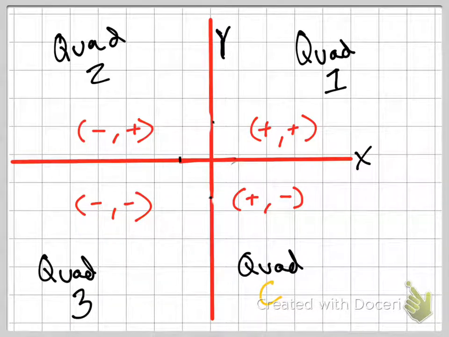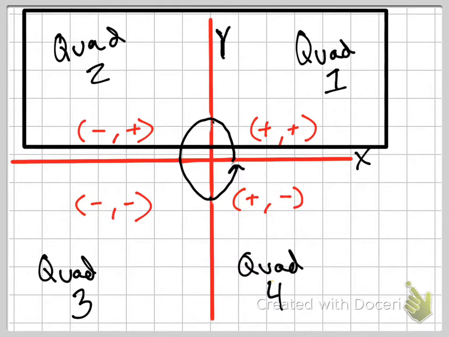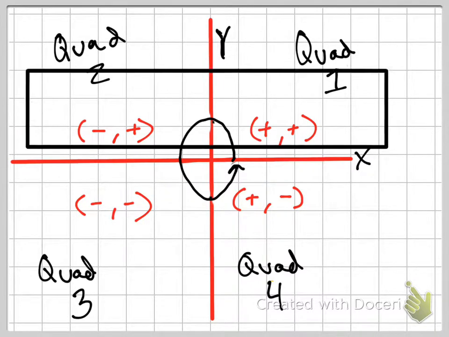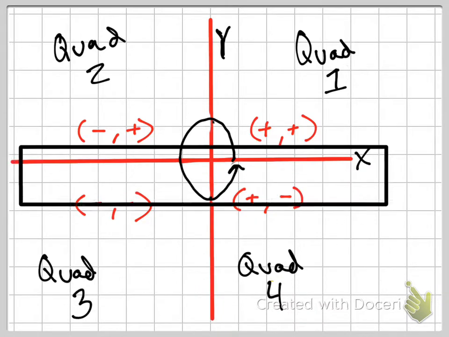And then lastly, our last quad, because once again we have 4 of them, is there. We go around counterclockwise in this case. And then what we know here, though, is that this upper half of our graph, the y's are positive, and this lower half, the y's are negative because we're going down.